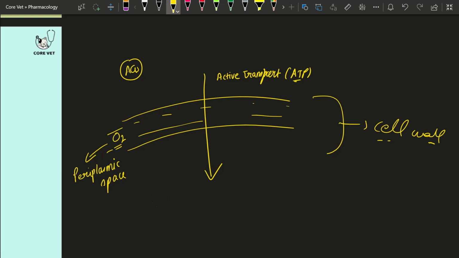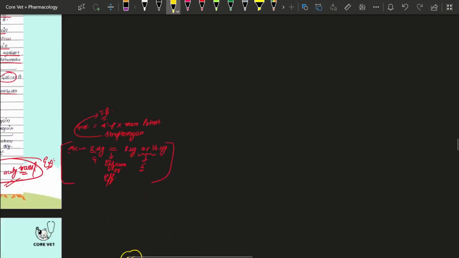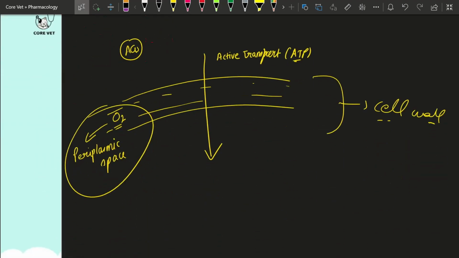That first requirement was what? To penetrate the bacterial cell and reach the inside of it, the aminoglycoside first of all requires ATP for an active transport. Next, it is asking for oxygen in the periplasmic space. So that's why the aminoglycoside is only active towards aerobic organisms, not anaerobic organisms. It is functional only in the presence of oxygen in the periplasmic space.